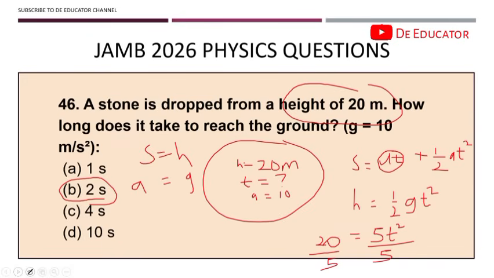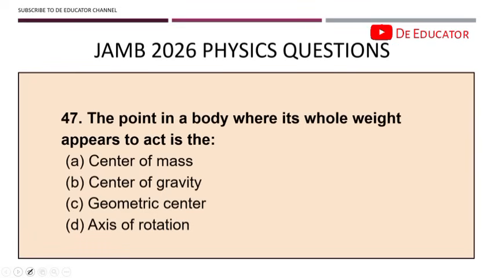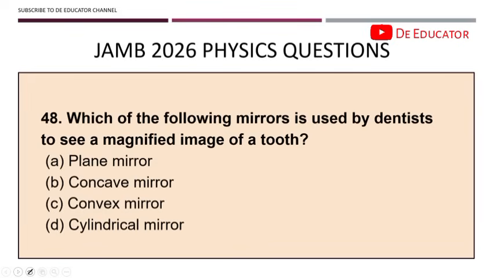Alright. The next question we have: the point in a body where its whole weight appears to act is the center of gravity. This is very, very simple. Center of gravity. So the next question: which of the following mirrors is used by dentists to see a magnified image of the tooth? Correct answer is concave mirror. Concave mirrors produce magnified image when the object is within the focal length. Okay, you should take note of that.